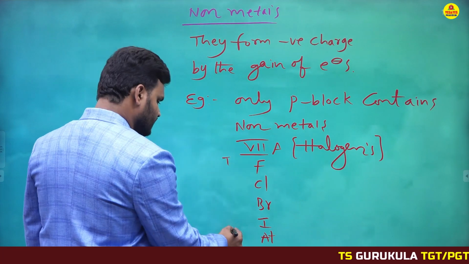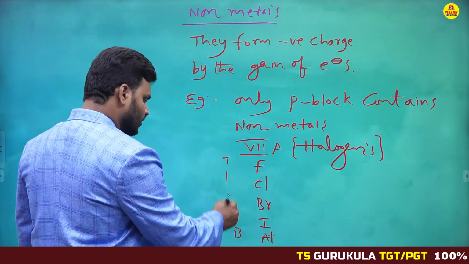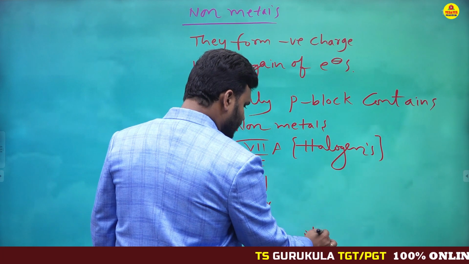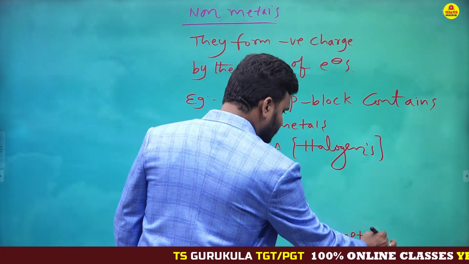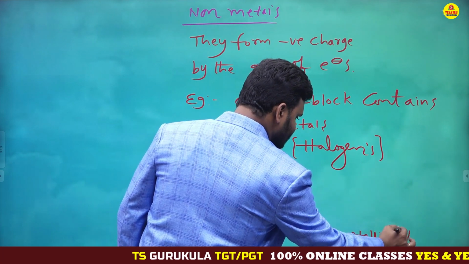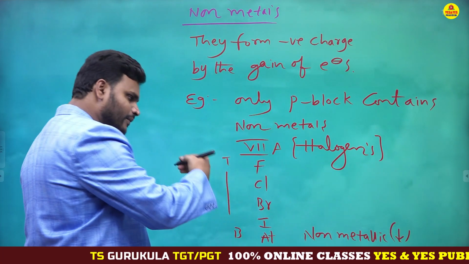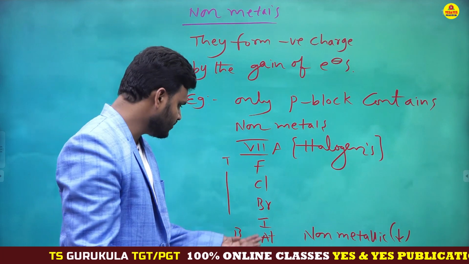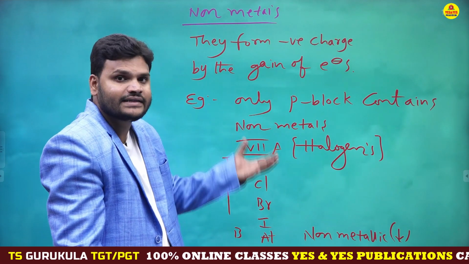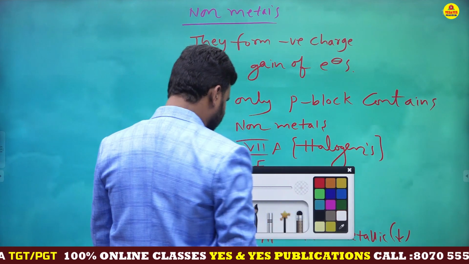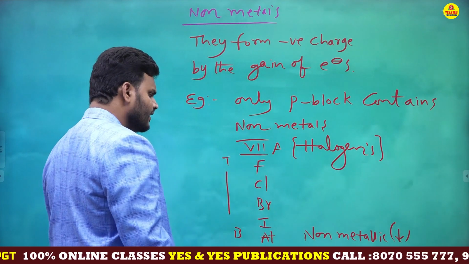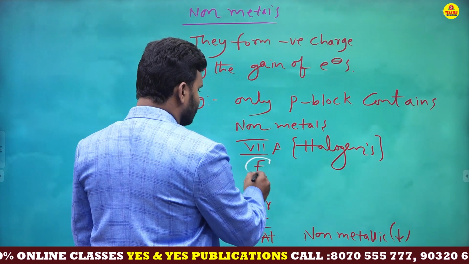Out of all, which is the most electronegative element? This is the top, this is the bottom. From top to bottom, non-metallic nature decreases. That indicates from bottom to top, non-metallic nature increases. So which one contains the highest non-metallic nature?